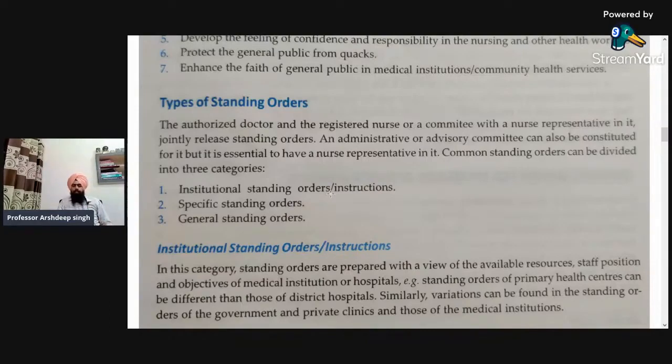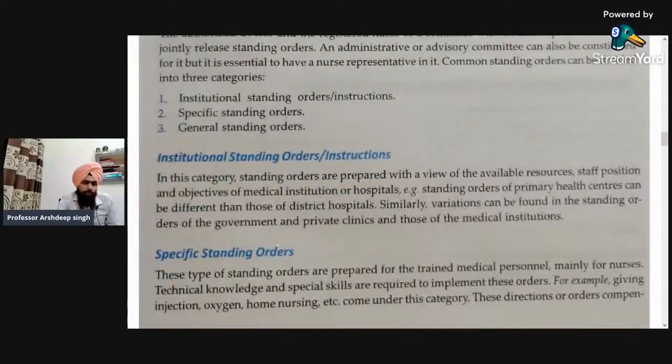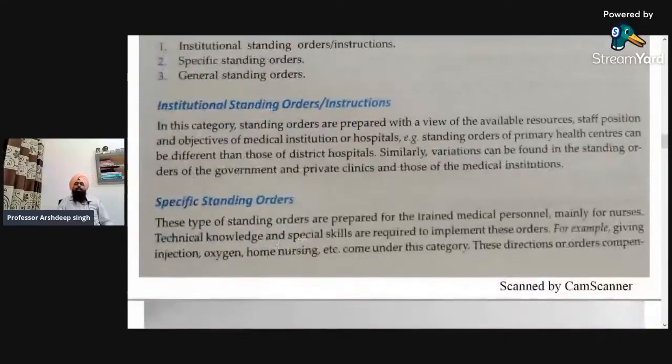First of all is the institutional standing orders or instructions. Second one is the specific standing order, and third one is the general standing orders. Okay, so as the name indicates, it is like that. First of all is the institutional standing orders or instructions. In this category, standing orders are prepared with a view to available resources, staff position, and objective of the medical